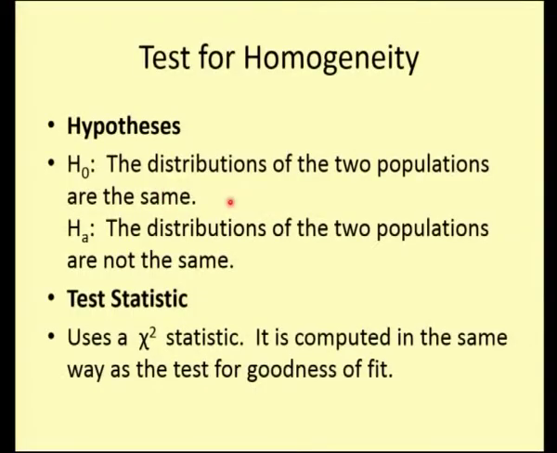So, as I told you, we need to frame the null hypothesis H naught, that the distributions of the two populations are the same. Your alternative is always the alternative to the null hypothesis, and we have to frame it as the distributions of the two populations are not the same. The same test statistic we are going to adopt here, which is the chi-squared statistic, and as we have done for the goodness of fit, we need to calculate this chi-squared, which is nothing but the summation of O minus E the whole square divided by E.